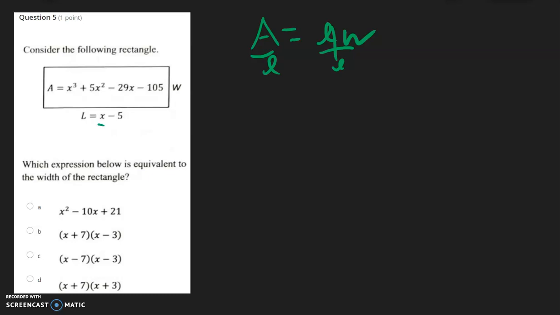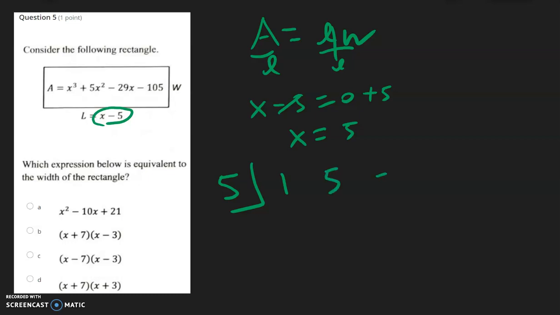This is a division problem. Since we're dividing by this, we're going to set that equal to 0. So x minus 5 is equal to 0. Move that over, it becomes a positive 5. So x equals positive 5. We put that out here in the box and set up our synthetic division: 1, 5, negative 29, and negative 105.